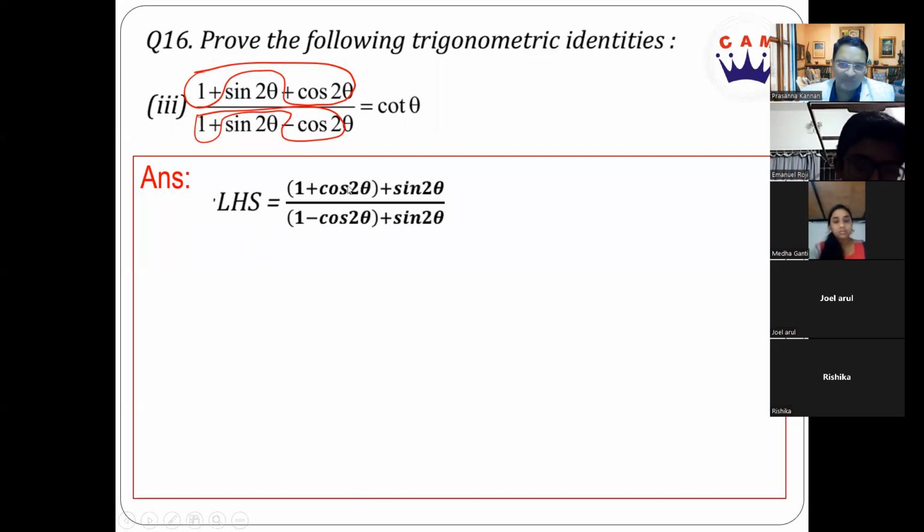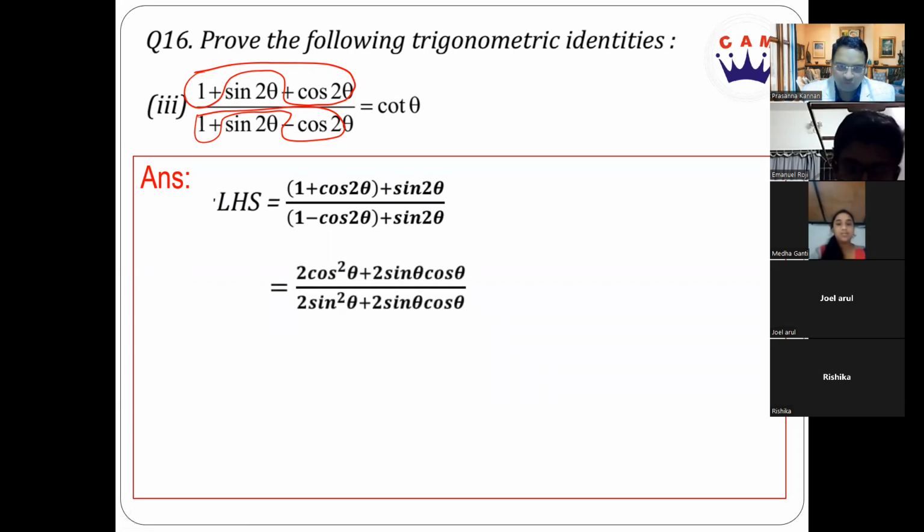We just saw what 1 plus cos 2 theta is: 2 cos square theta. What is 1 minus cos 2 theta? 2 sin square theta, exactly. And what is sin 2 theta? 2 sin theta cos theta. Exactly. So that's what we are going to use.